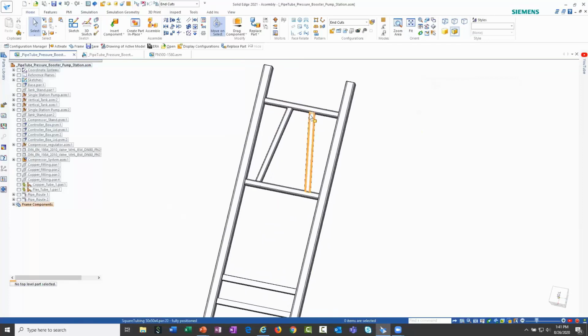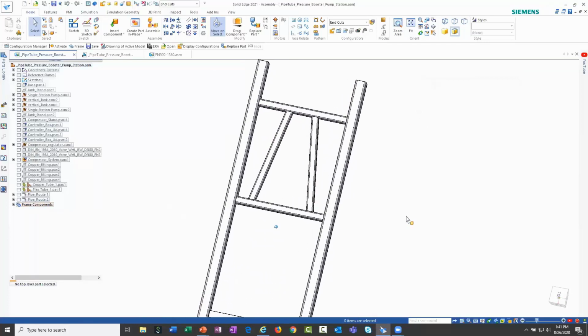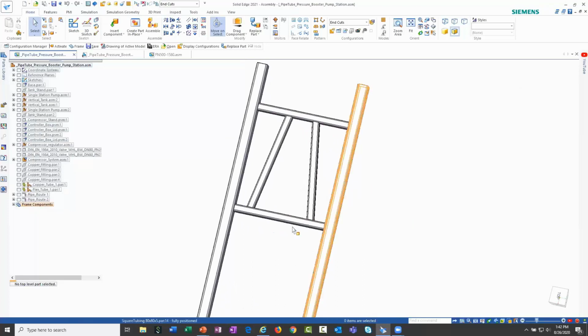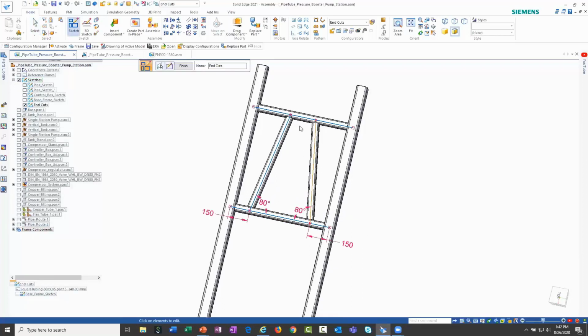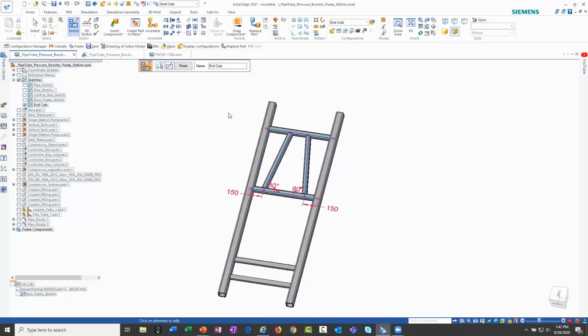of a frame structure. So if we just look closely at this particular frame structure, we have some horizontal frame members here. And then if I look at the sketch for how these angled frames were created, you can see that these two frames are at the same angle. So in reality, these two members are identical, and then these two angled members are identical, okay? So let's go over to the draft